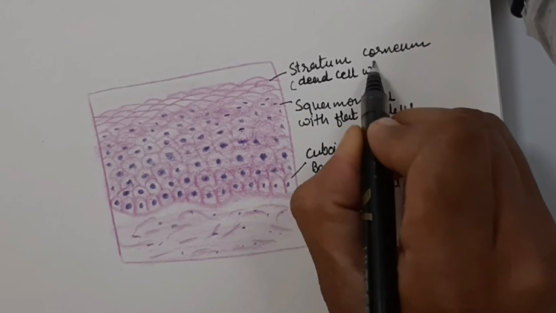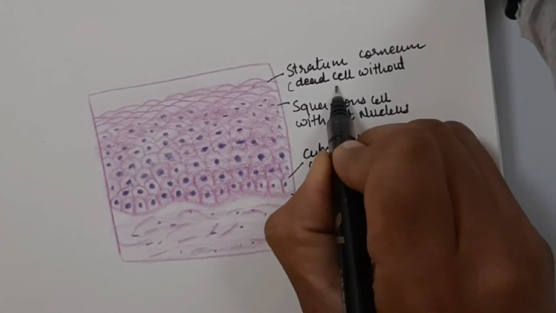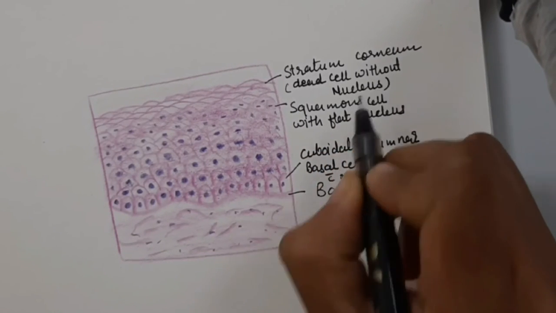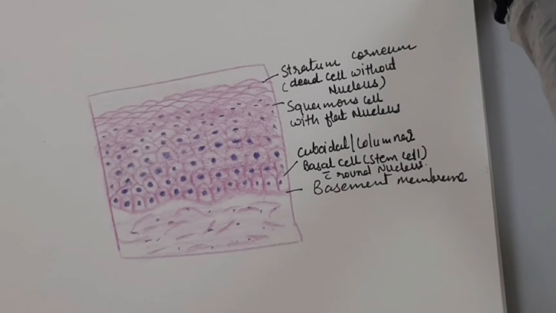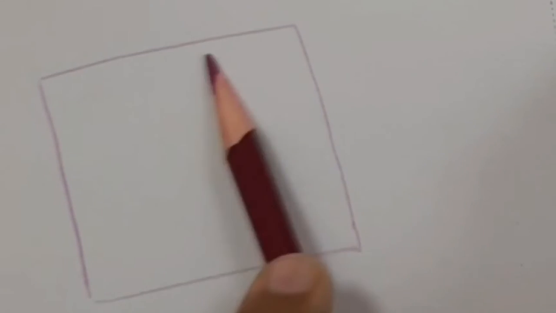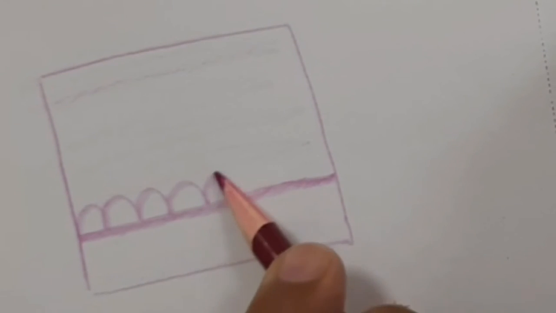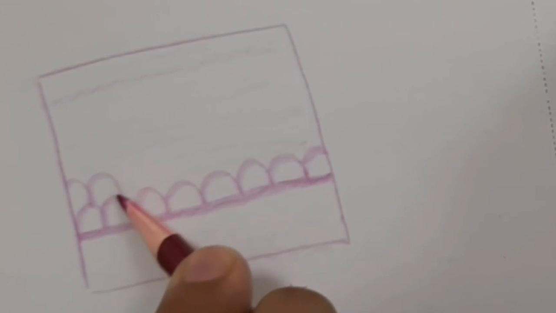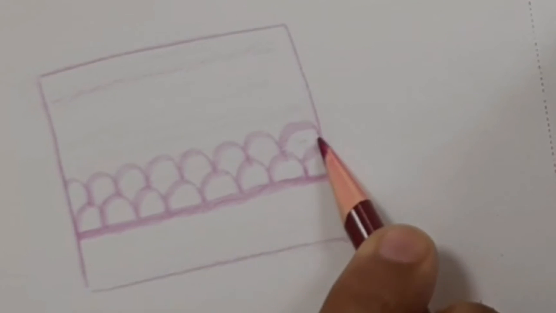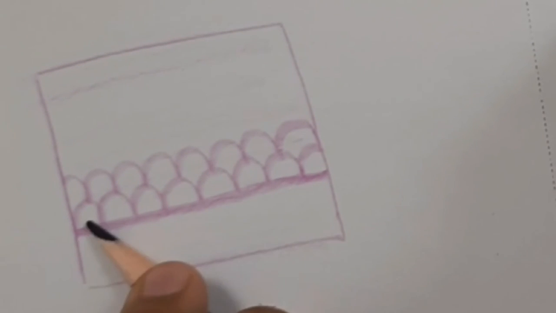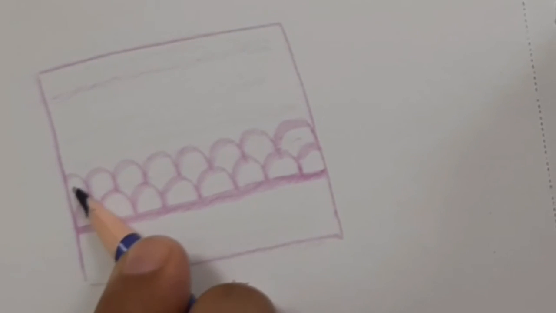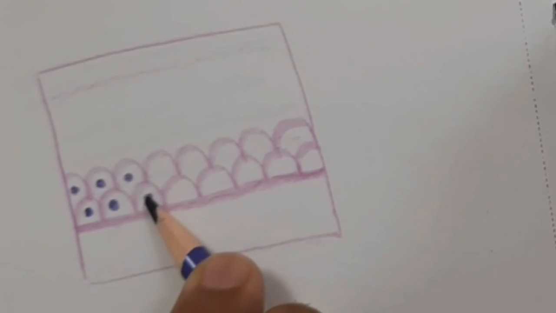This dead cell layer is known as the stratum corneum. Keratinization indicates dryness or friction of the exposed surface. It is located in the epidermis of the skin. Function: it protects the deeper structures from mechanical injuries, acts as a barrier against infection, and prevents water